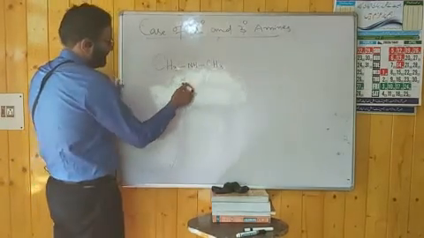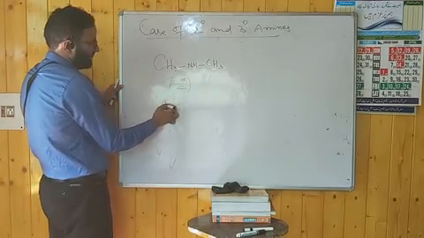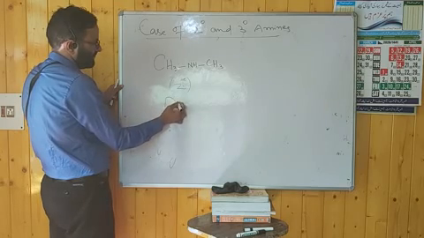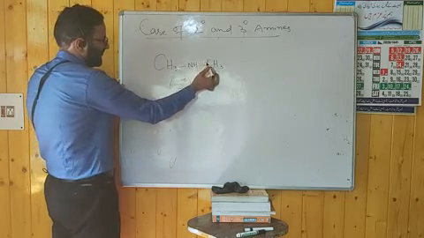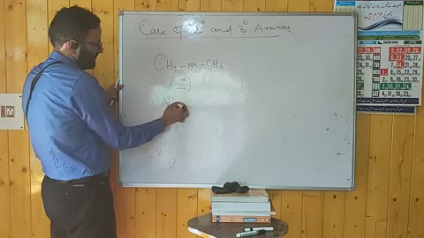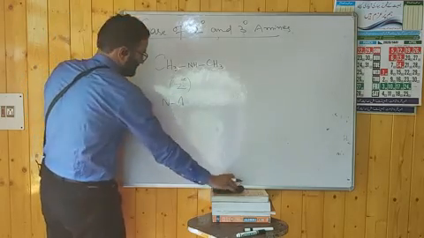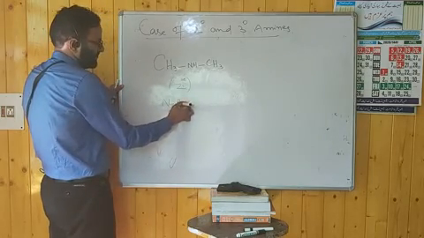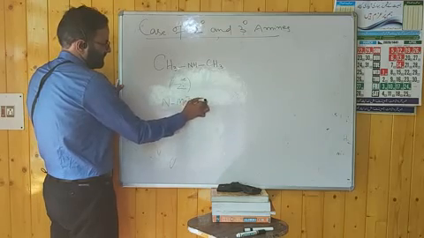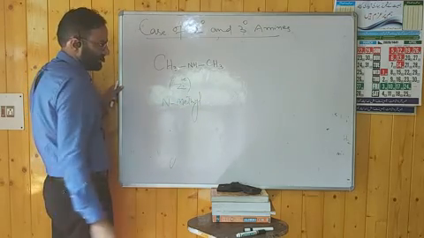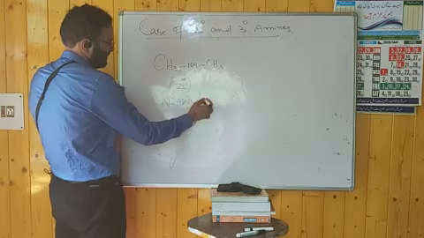Here the name will be dimethyl. You will have N-methyl. N has a substituent. N-methyl, then it will be aminomethane.